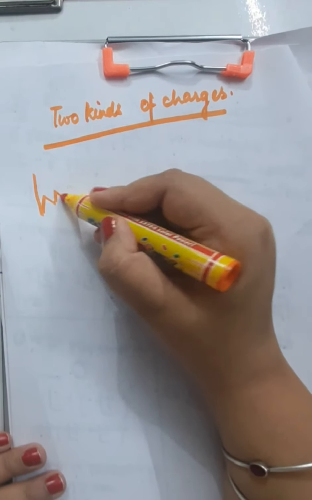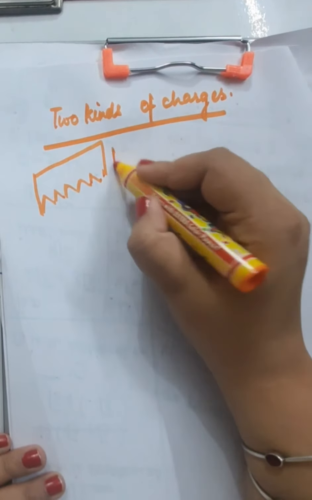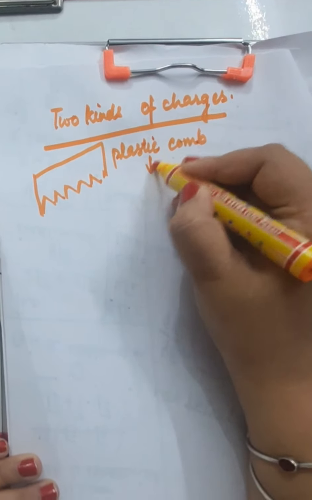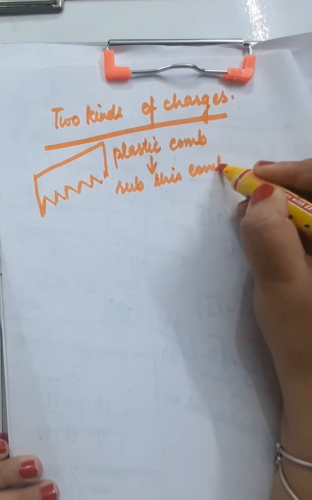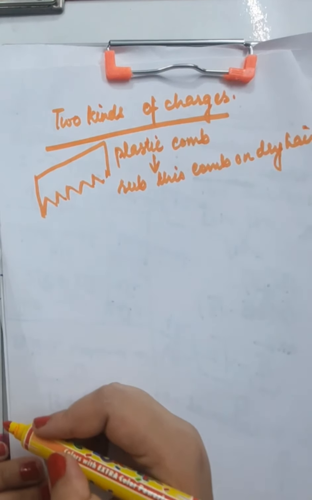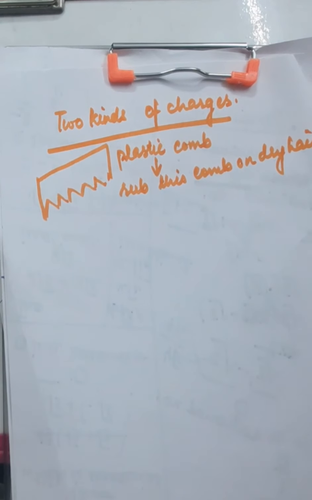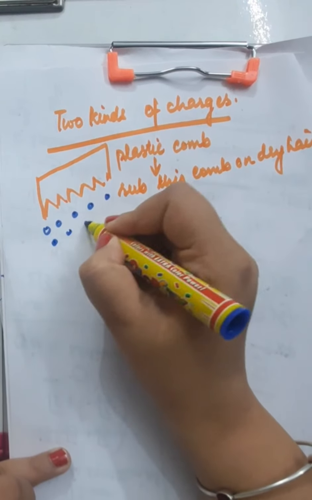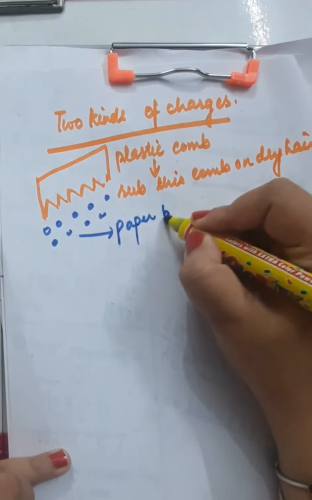Suppose you have a plastic comb. Rub this plastic comb on dry hair and bring this rubbed plastic comb near very small paper bits.